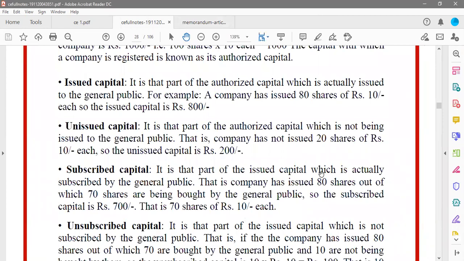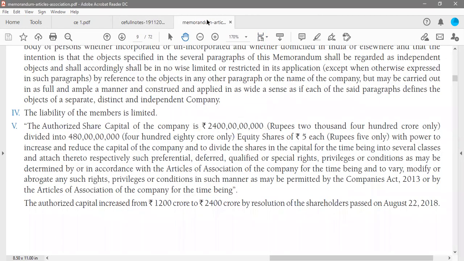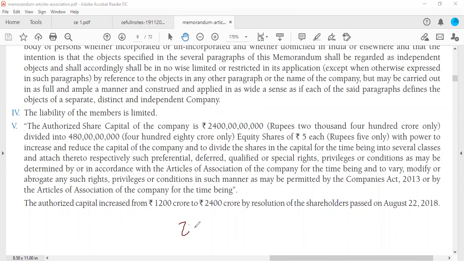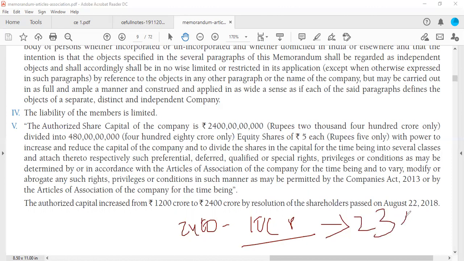Unissued capital. Now unissued capital is nothing but, as I told, out of 2400 crore, 10 crore is being collected from people. Now the remaining, whatever is remaining with the company, 2400 crore minus 10 crore, is 2390 crores.